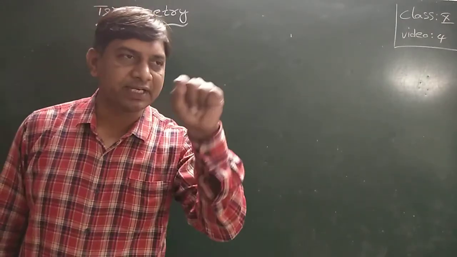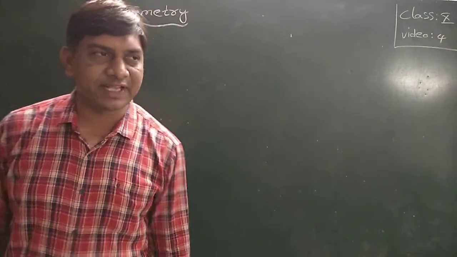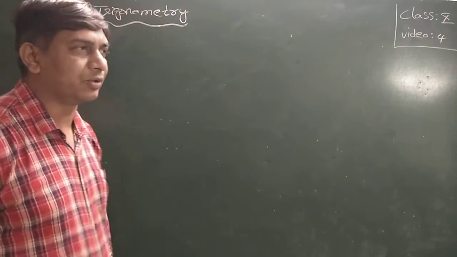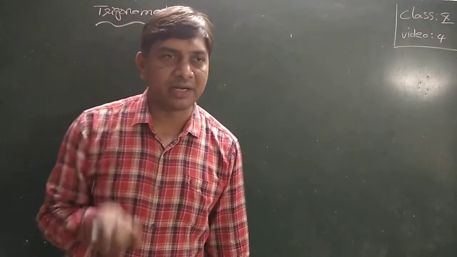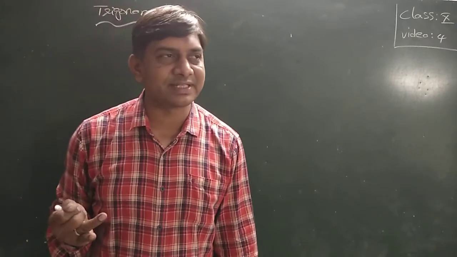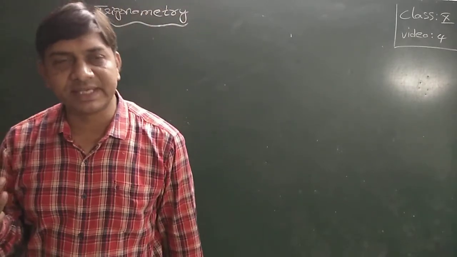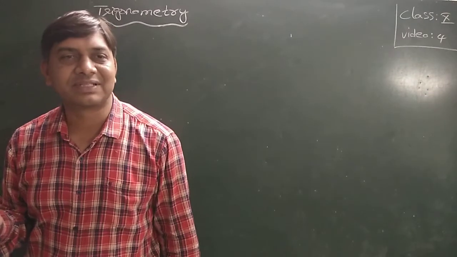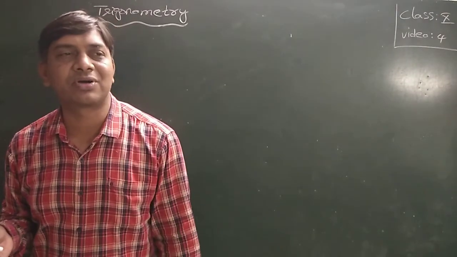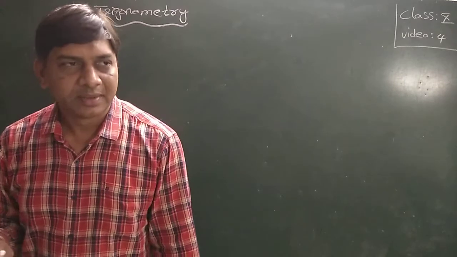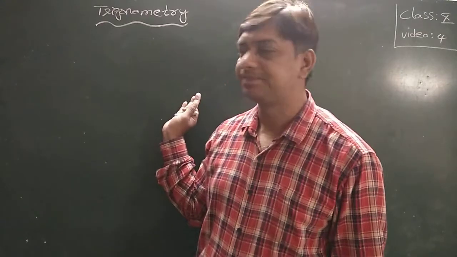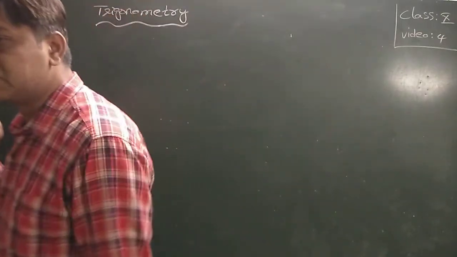Now, what is theta? Theta is the angle, the measurement of the angle. The measurements of the angle in trigonometry are of 3 types. One is the degree system, another is the centesimal system, that is the grade system, and the third one is the circular system, that is the radian system. In this topic we discuss only the degree system, and we will go through the total topic based on it.